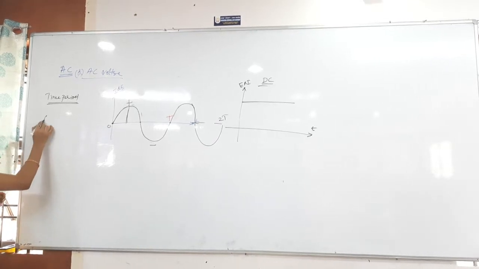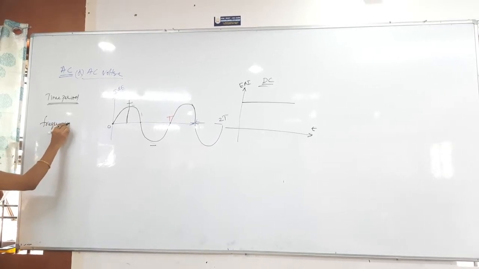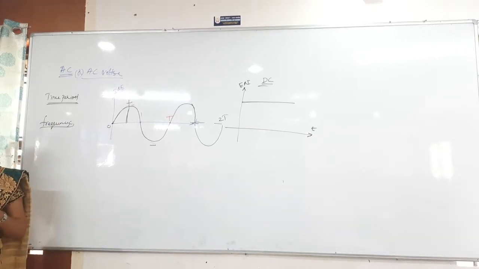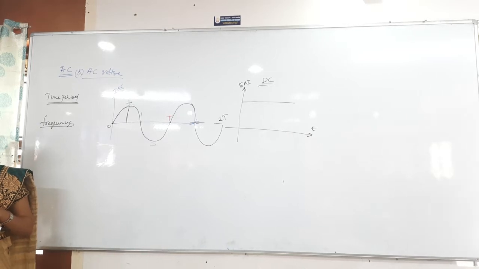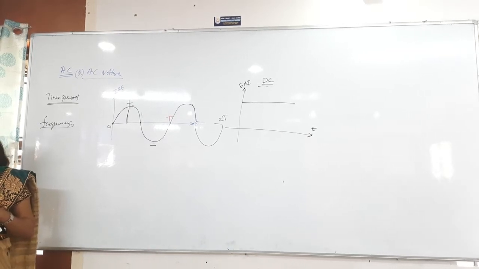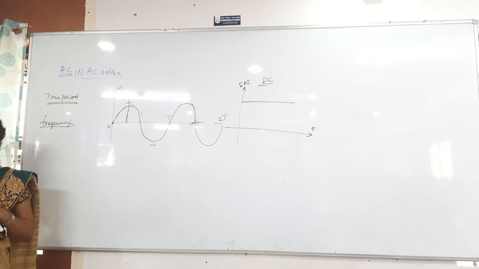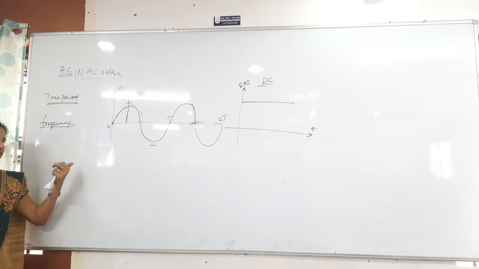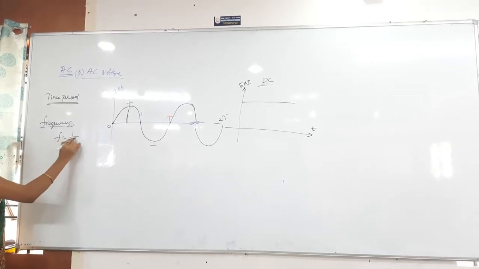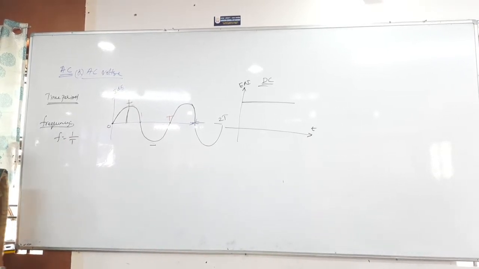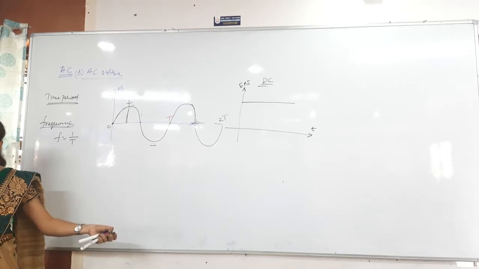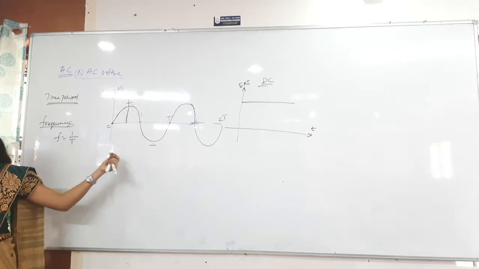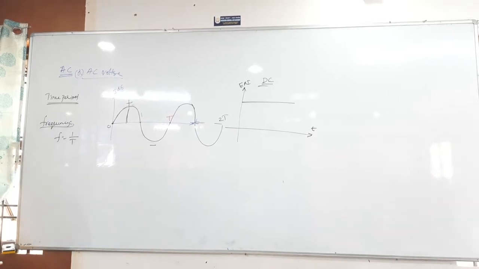Next is the frequency. What is the frequency? It is the reciprocal of the time period, or the number of cycles per second: in 1 second, how many cycles we are able to produce. In this particular chapter, take it simply as the reciprocal of the time period, because we will not count oscillations or cycles anymore. So just take f equals 1 by T. The reciprocal of the time period is known as the frequency. Then the next one is the peak value.